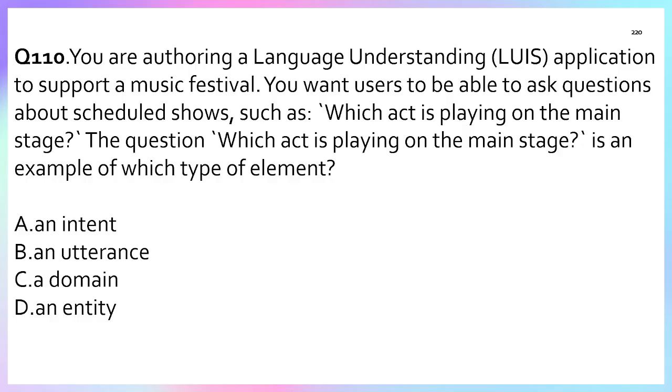For example, the intent is find show schedule, or get main stage act, where the utterance is which act is playing on the main stage. This is a complete sentence, that is the utterance. And the entity is the main stage. So the correct answer is option A, intent.